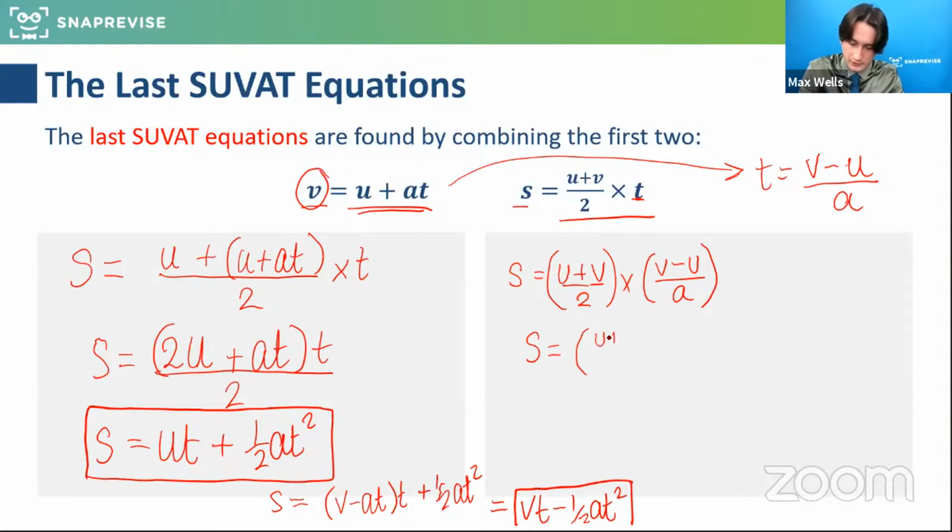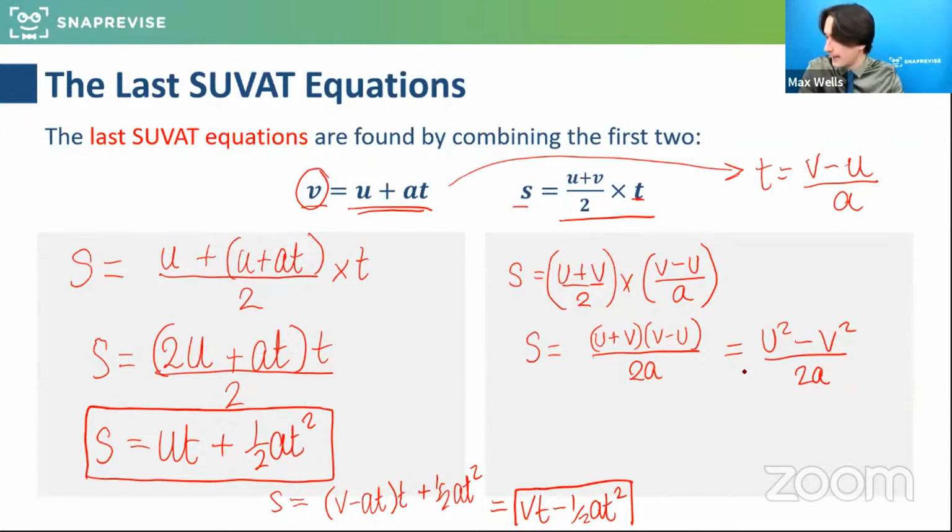So on the top, we're going to have u plus v, v minus u, and on the denominator, we've got 2a. Didn't really need those brackets there, did I? And then if I tidy that up, you might notice that's a difference of two squares. Very good. Some people can kind of anticipate where this is going. We're going to get u squared minus v squared over 2a, and that's equal to s.